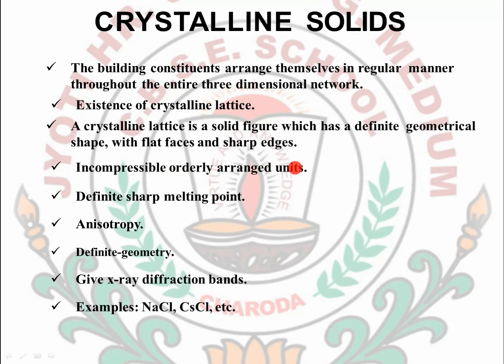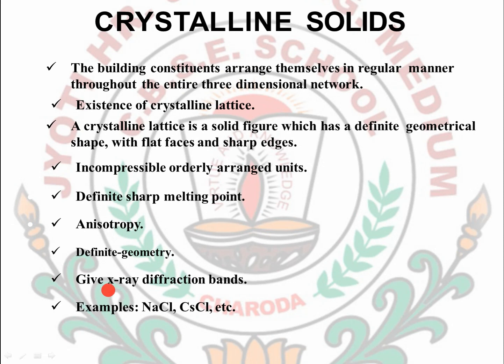I have told you, by taking the example of NaCl, that all the cubes are arranged with each other to form a crystal of NaCl. Next, they have a definite sharp melting point. They are anisotropic in nature. They have definite geometry, in the case of diamond, salt crystals, and other crystals, metal crystals. You will find that they have definite geometrical shapes.